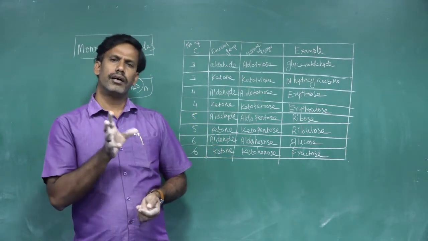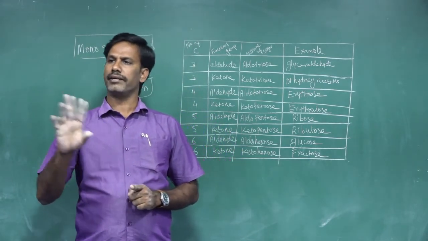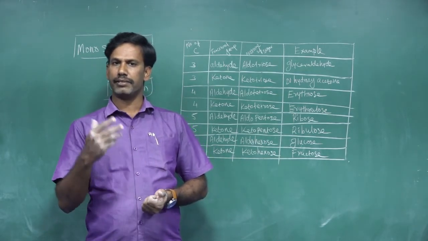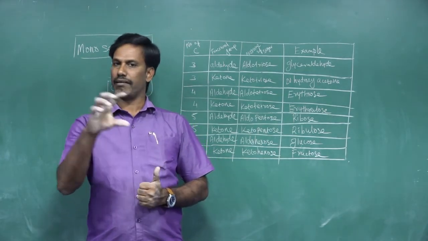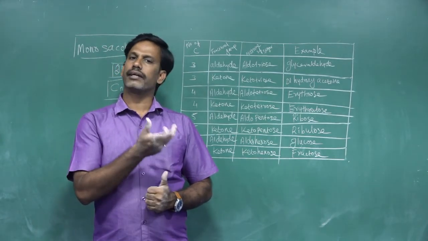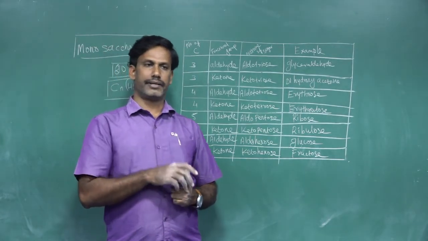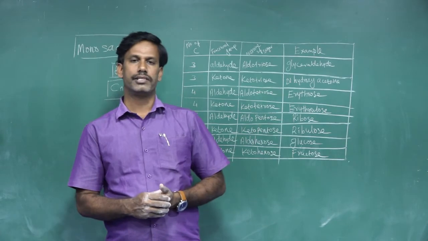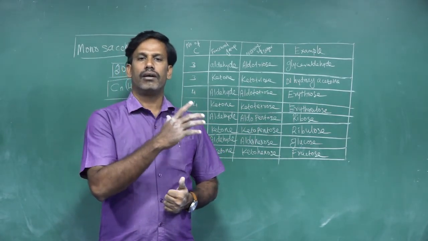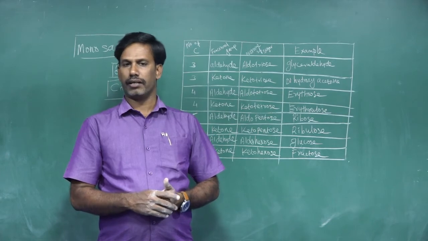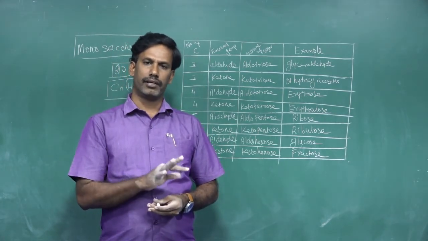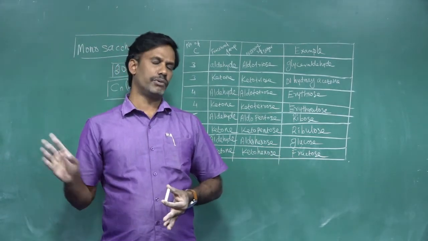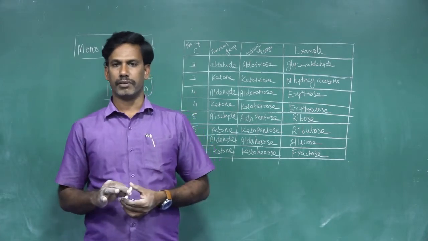Carbohydrates are compounds having carbon, hydrogen, and oxygen. Generally they are called saccharides because most carbohydrates are sweet in taste. Chemically, carbohydrates are called polyhydroxy aldehydes or ketones, having more than one OH group. The general formula for a carbohydrate is Cn(H2O)n. Then how can we prepare carbohydrates? By the photosynthesis method.